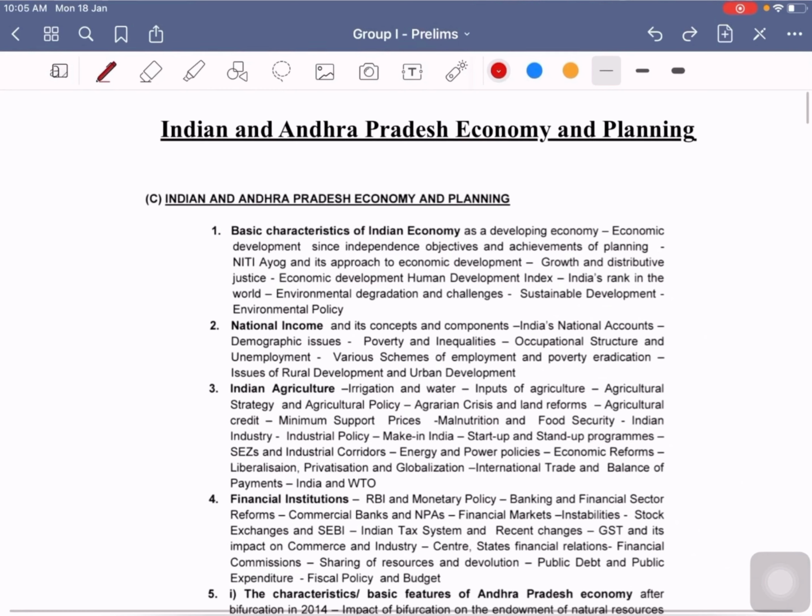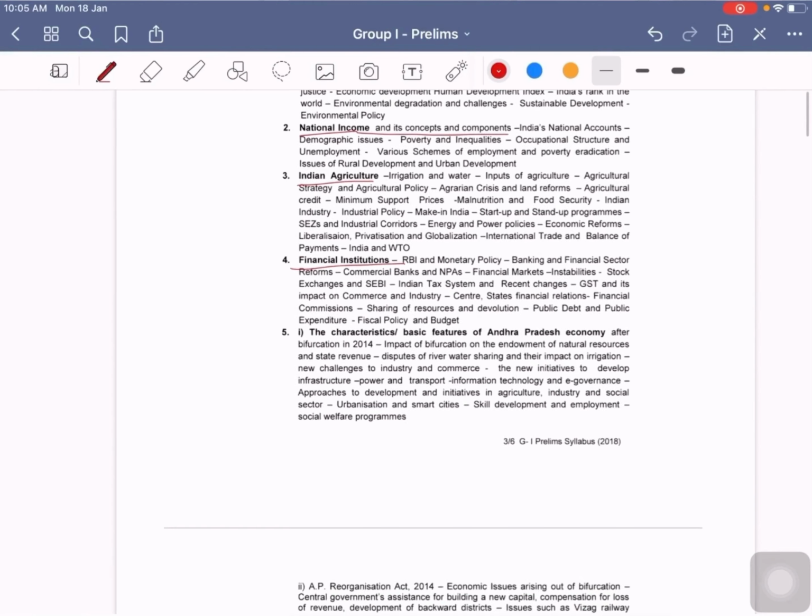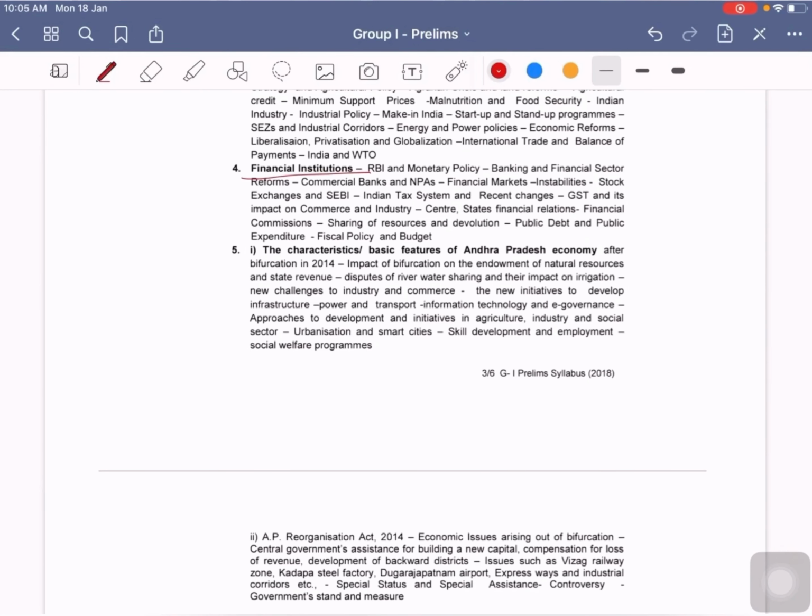In the first chapter, it deals with the basic characteristics of the Indian economy as a developing economy. The second chapter is about national income and its concepts and components. The third chapter is about Indian agriculture, and the fourth chapter is about financial institutions. As far as AP economy is concerned,